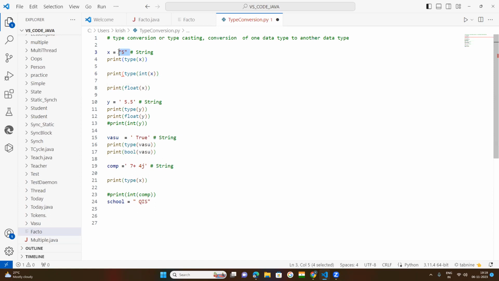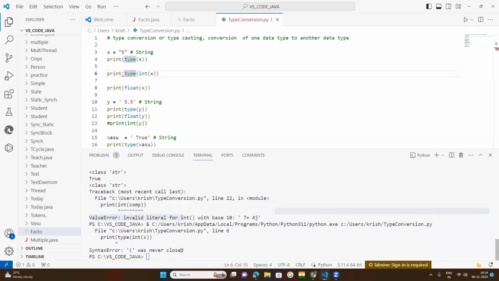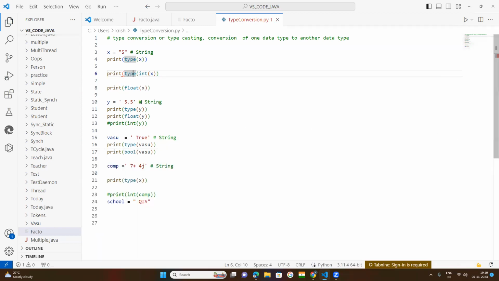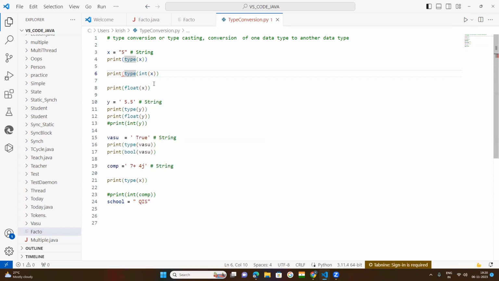So this is your string type of data, and by the type function you find out that it is a string type of data. After that, I have used the int function, which converts this into integer. After that, I want to know which type of data it is. Now compile this one. But it is a syntax error, it was never closed. Print functions, under print type int.